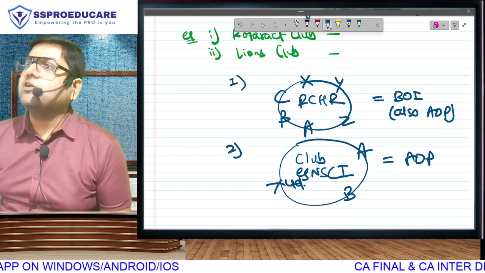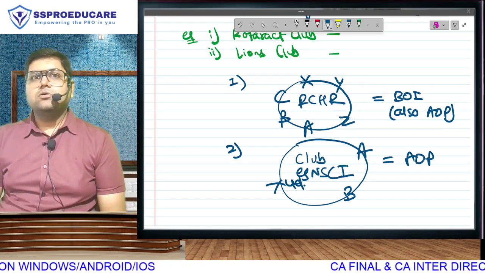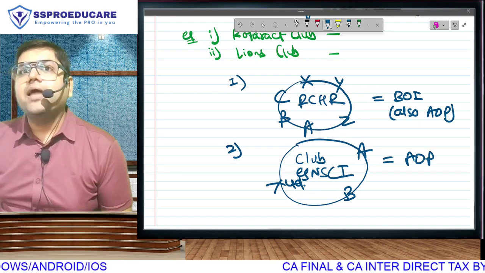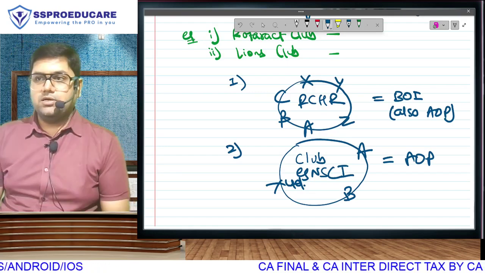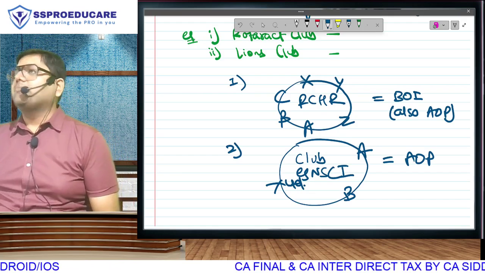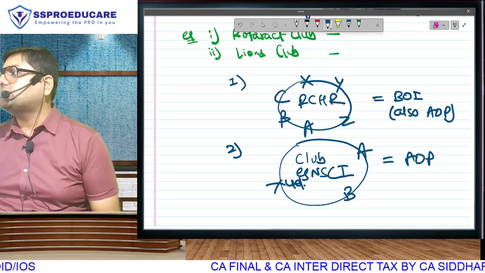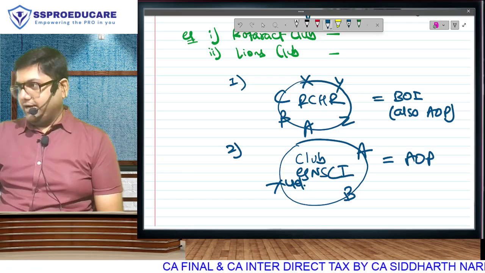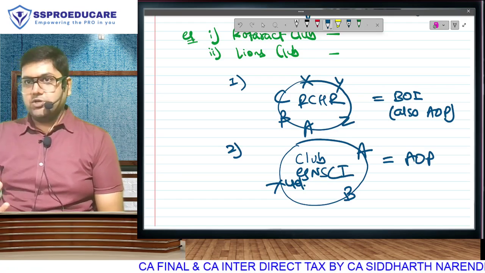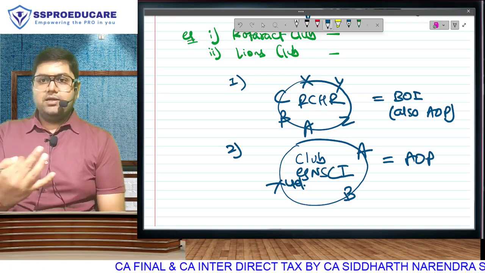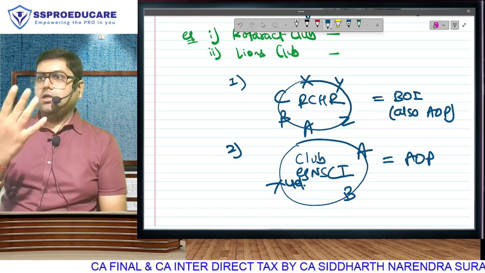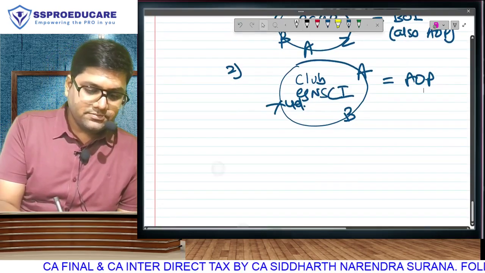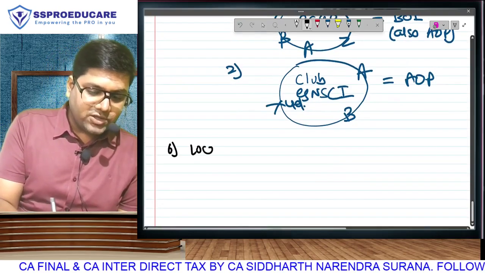Ultimately, they have come together for a common purpose or goal. Will they have incomes? They will have to pay tax on those incomes. So income tax is payable by every person. First, individual, HUF, company, firm, AOP, BOI. Next, local authority.